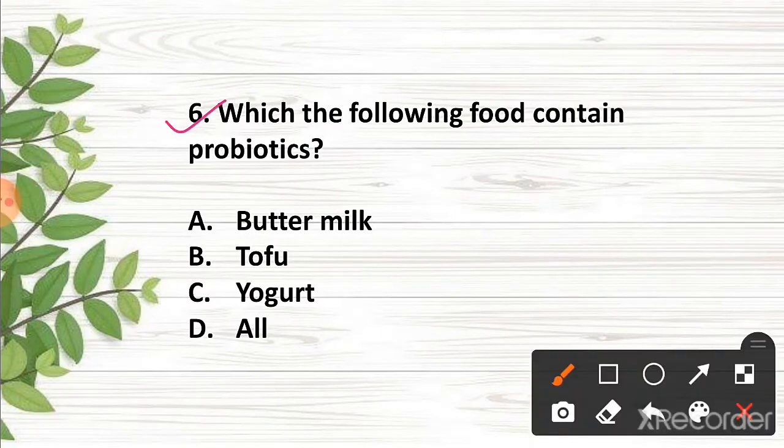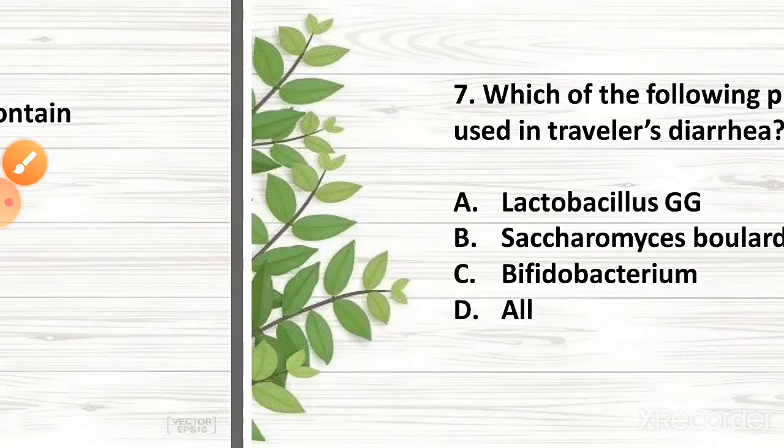Question 6. Which of the following foods contain probiotics? The correct answer is option D, all. Buttermilk, tofu, yogurt are the foods that contain probiotics.